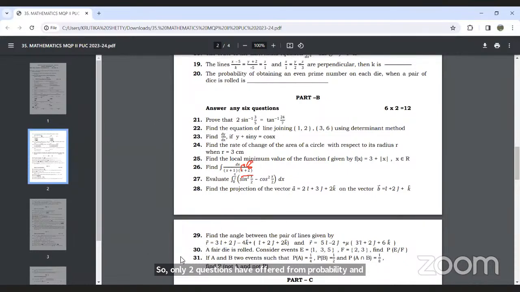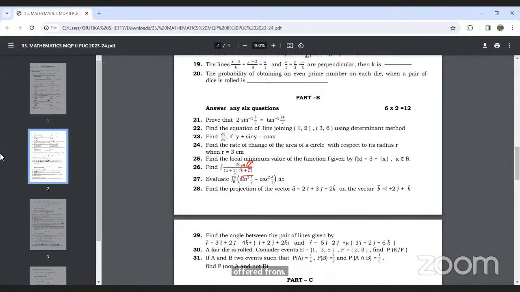So for part B, this probability chapter is fetching 2 questions. So be perfect with the questions on probability. And I had said vectors and 3D will help you in the 2 mark section. You are getting one question from vectors, one question from 3D, and then one question from integration. Maximum, only one question has occurred from every chapter.